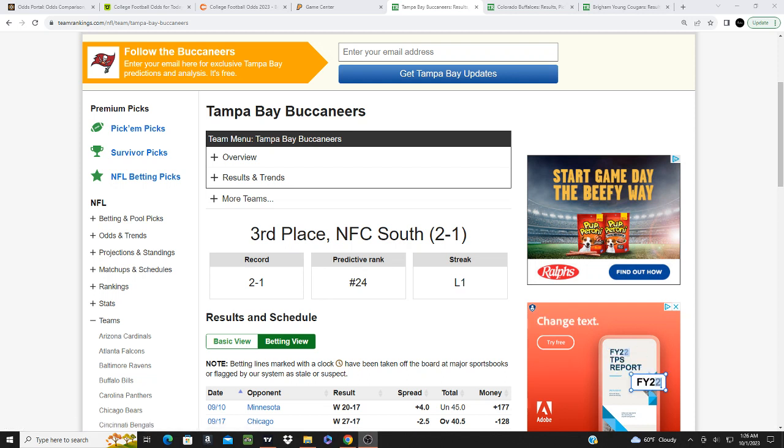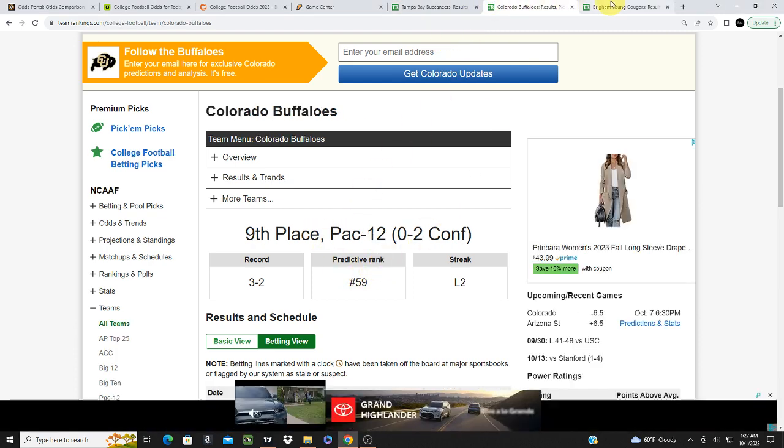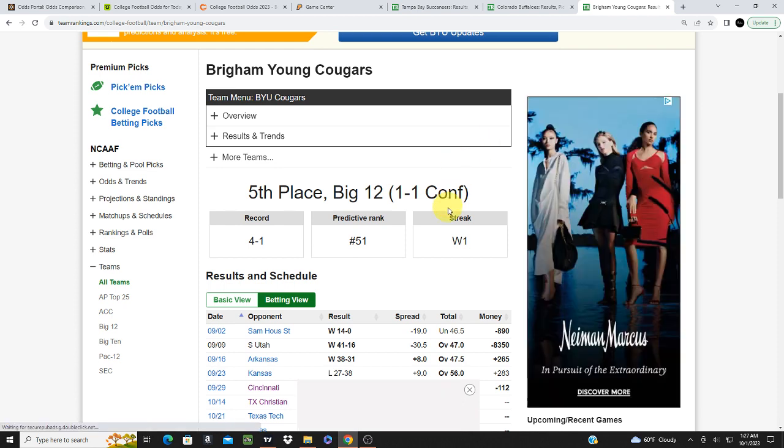Okay, so this is going to be a continuation video from my last video I just uploaded about public percentages, reading the opening line, and overreactions, underreactions. Okay, so I'm going to show you a few examples here, the difference between an overreaction and an underreaction. So we have here Tampa Bay Buccaneers in the NFL. Okay, that's the first one. Colorado Buffaloes, college football, obviously, and BYU, college football.